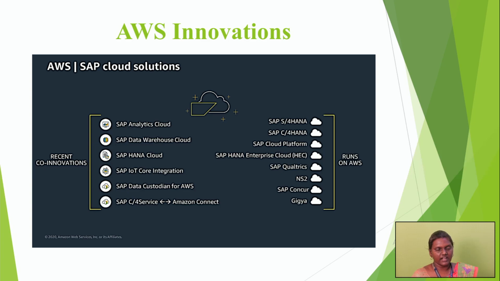The next one, on the right hand side, we can see what runs on AWS. What runs on AWS? SAP S/4HANA, SAP C/4HANA, SAP Cloud Platform, and SAP HANA Enterprise Cloud, which is called HEC. The next ones are SAP Qualtrics, NS2, SAP Concur and Ariba.